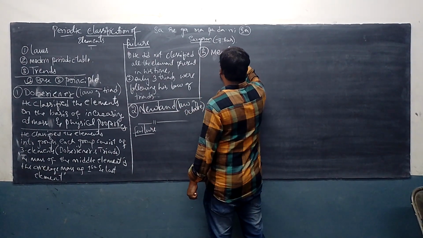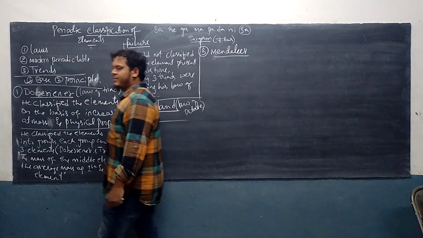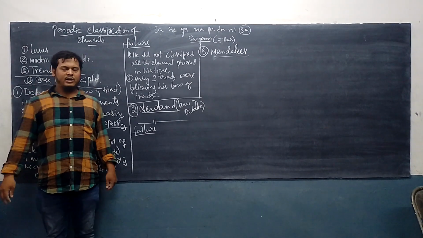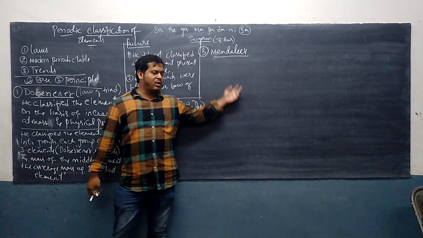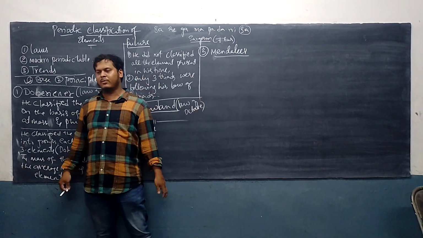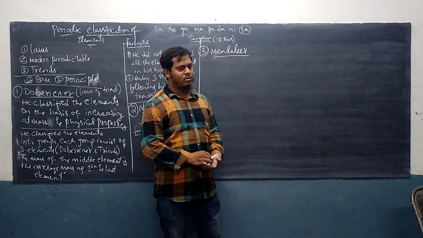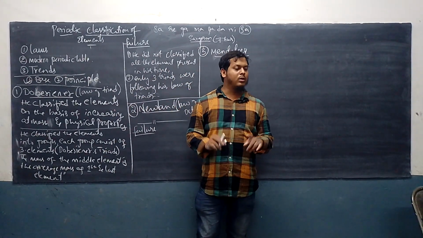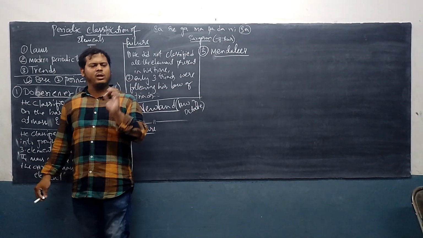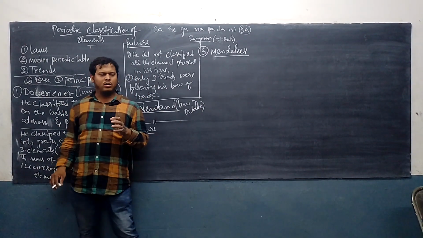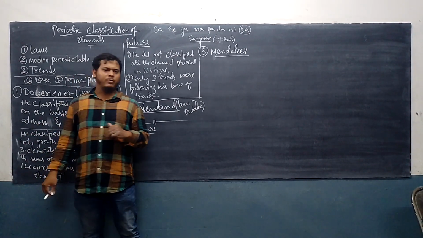Mendeleev. Say Mendeleev, a very great scientist, who made many experiments and achievements, not only in periodic classification but in other parts of chemistry. Are you getting it? He is a very knowledgeable person. He came to make a periodic table, and he made a very good one, very much matching our modern periodic table.